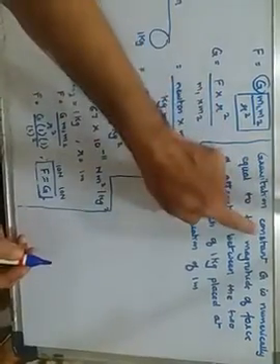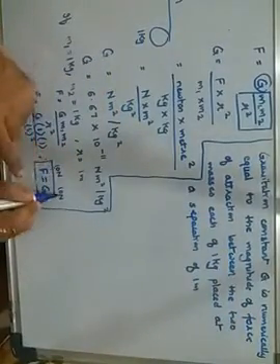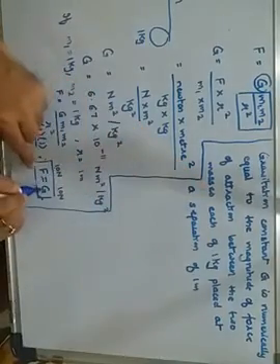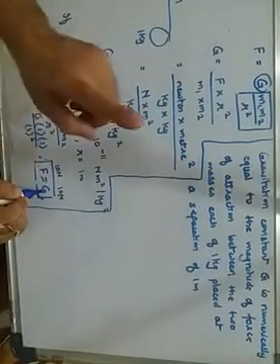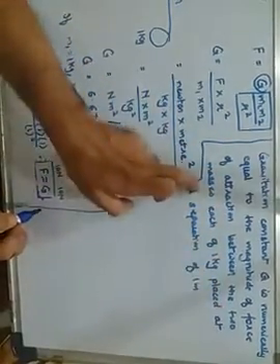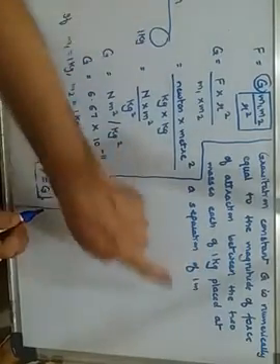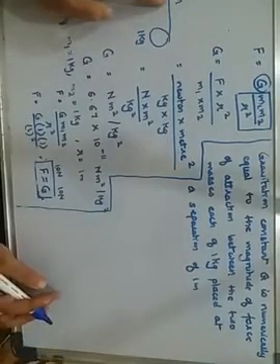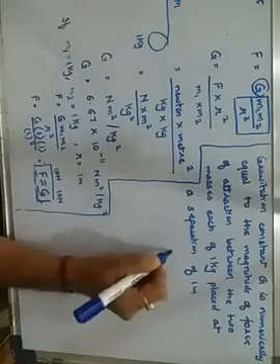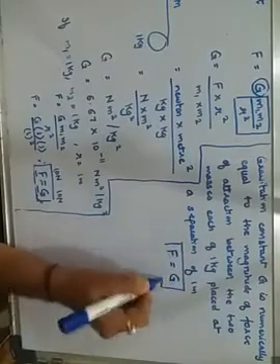When I say the gravitational constant G is numerically equal to the magnitude of force, 10 newton and 10 newton of attraction between the two masses, it will remain constant only if the masses are considered to be 1 kg each and they are placed at a separation of 1 meter from each other. Then F and G both are equal, that is, the force of gravity is equal to the gravitational constant.